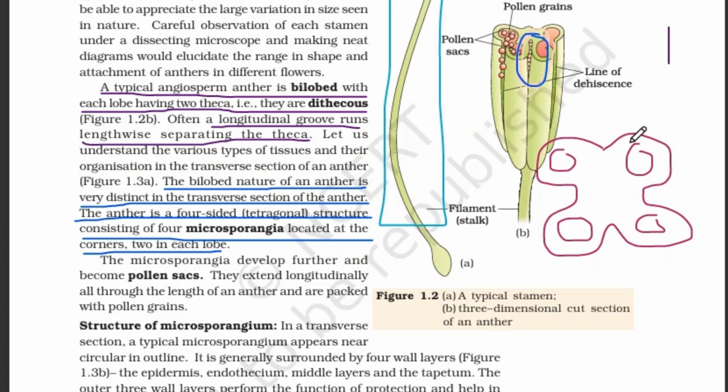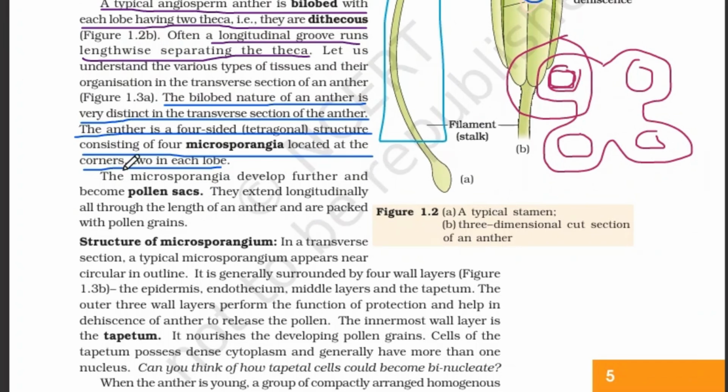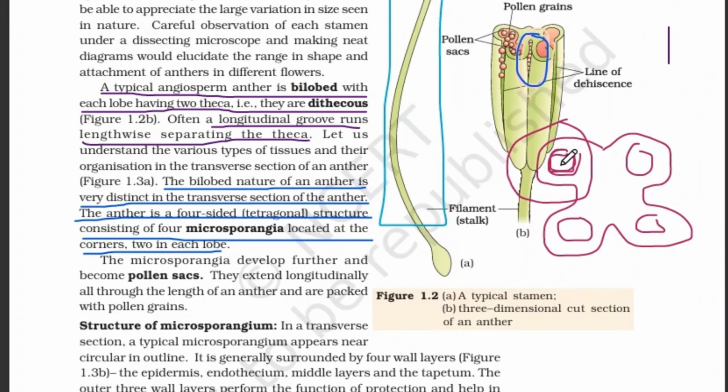So these outer layers and the undifferentiated cells inside constitute a microsporangium. The outer layers will be described further in detail shortly. In total, we call this a microsporangium, along with the layers and the inside undifferentiated cells or sporogenous tissues, which will be described later.